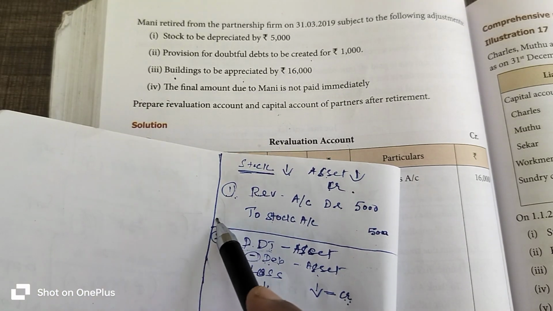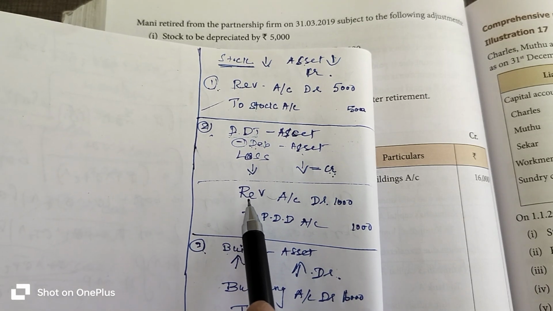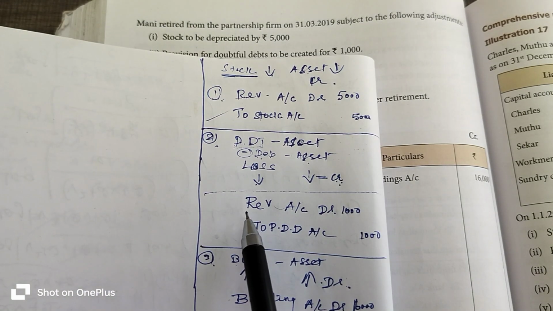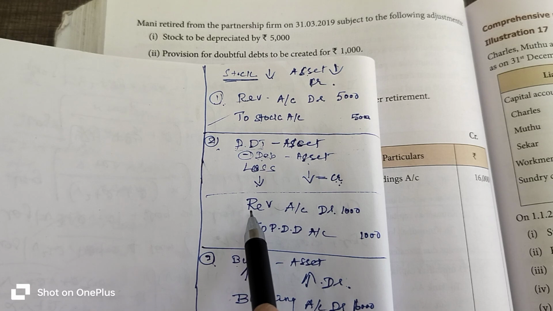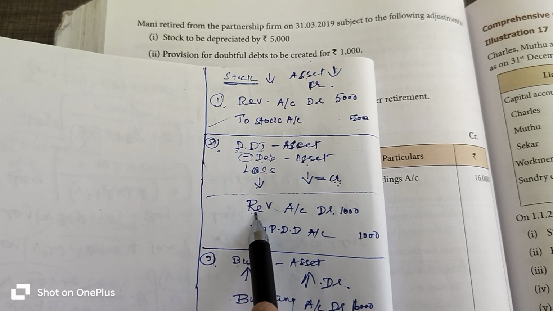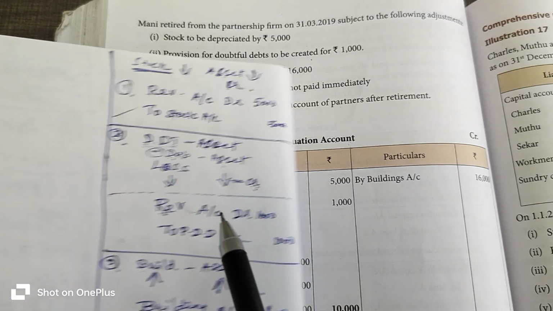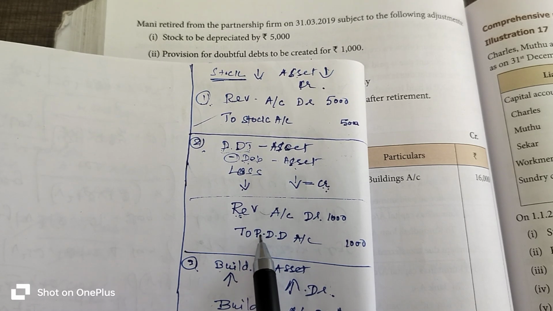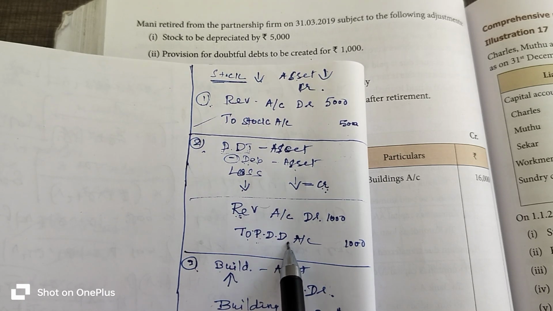Then let's go to the second transaction. Where does revaluation account appear? Because we prepared the ledger account for revaluation account, we can identify which side revaluation account occurs. Revaluation account occurs on debtor side. So what do we have to do? We go to the debtor side of the revaluation account and enter. Which account are we going to enter? The opposite account from the revaluation account. Which is the opposite account from the revaluation account? Provision for doubtful debts.